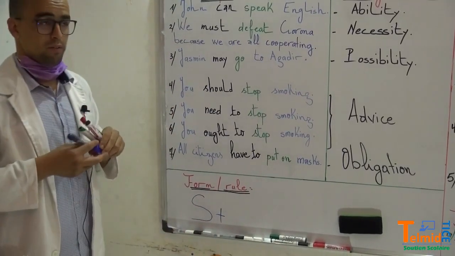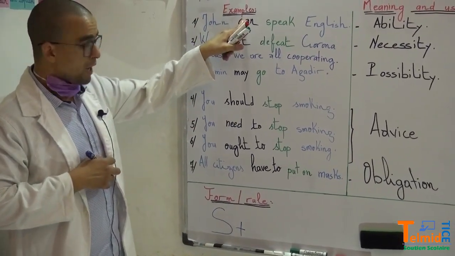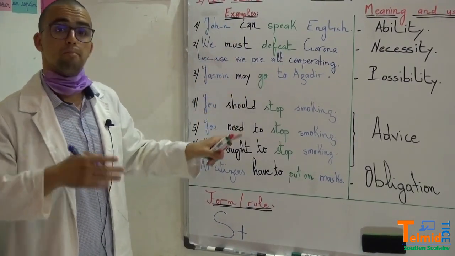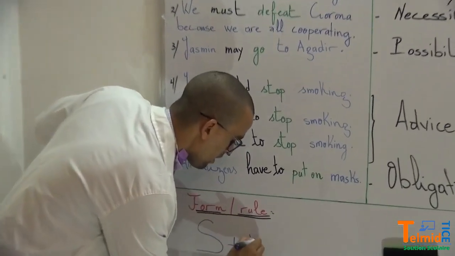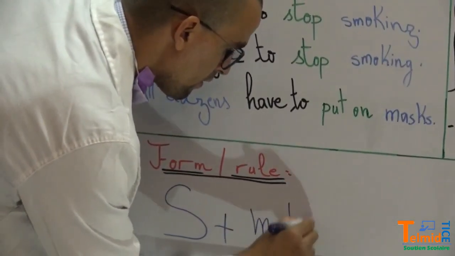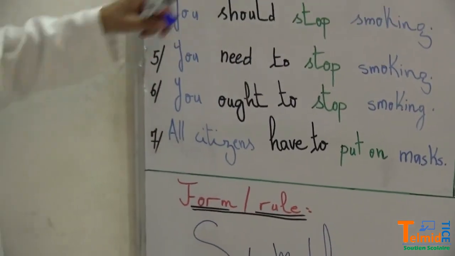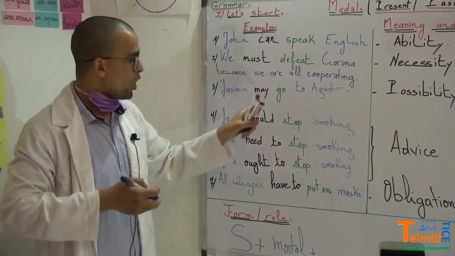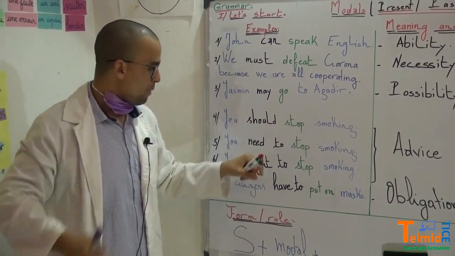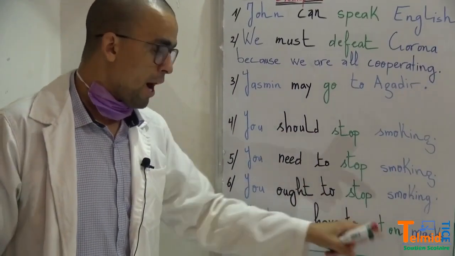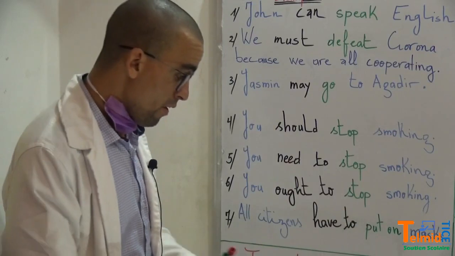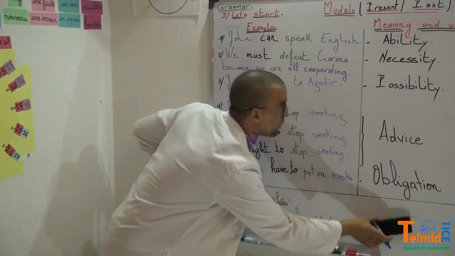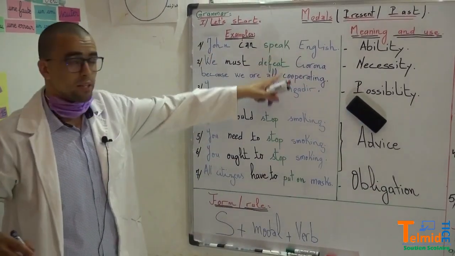After the subject we have the modal. Then after the modal, what do we have? Can speak, can defeat, may go, should stop, need to stop, ought to stop, have to put on. So this is a verb, or what we call a bare infinitive.